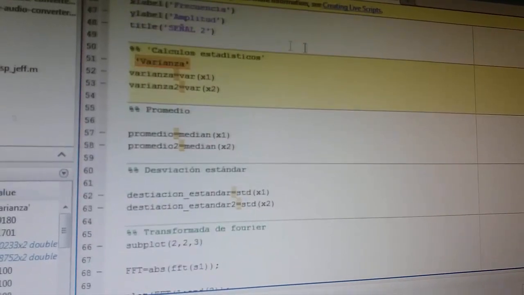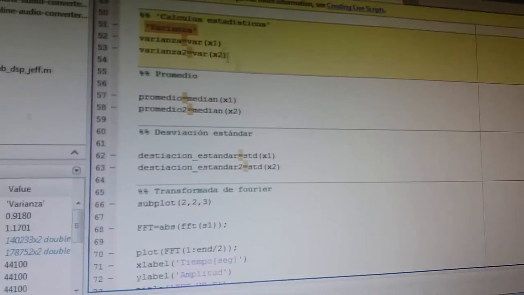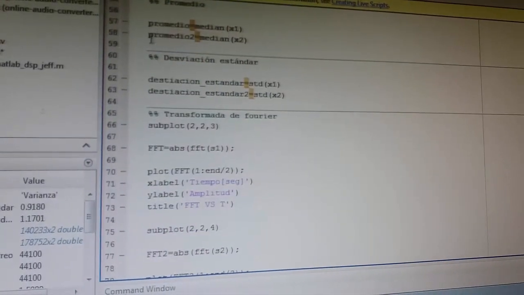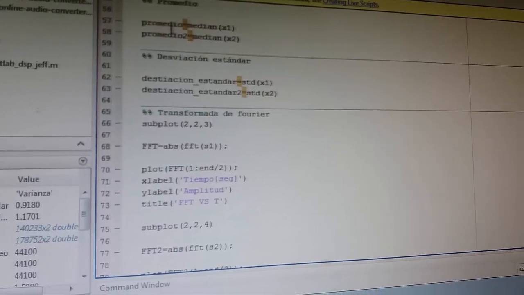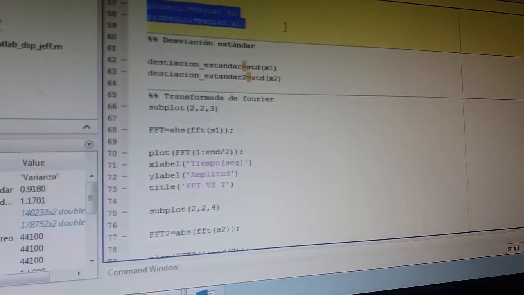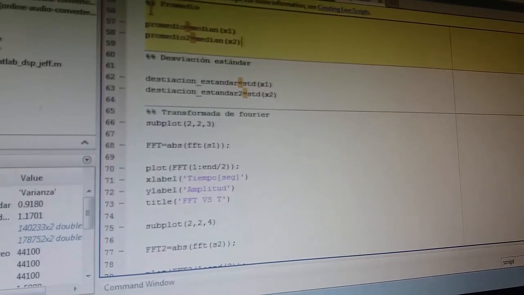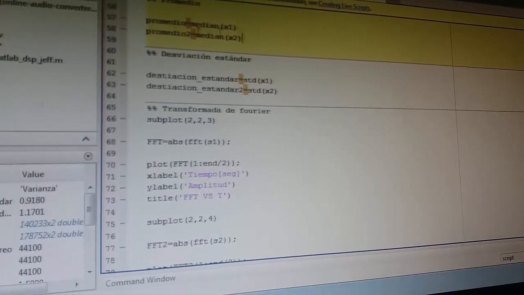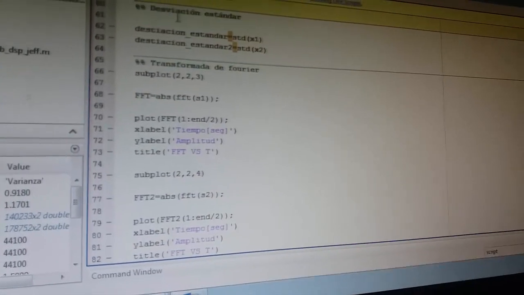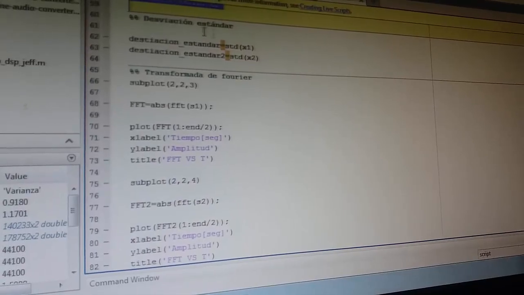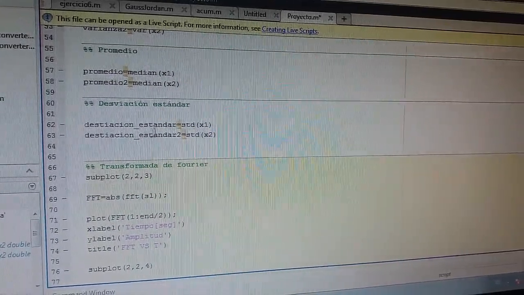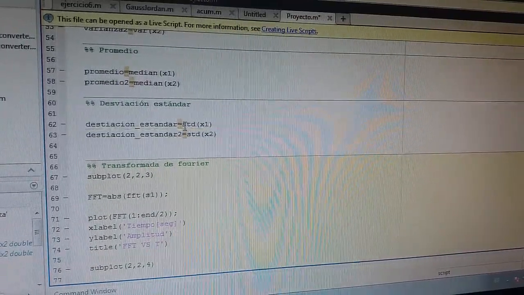the variance of signal 1 and signal 2. Next, in this part, we calculate the median of signal 1 and signal 2, and furthermore we calculate the standard deviation through the command std.